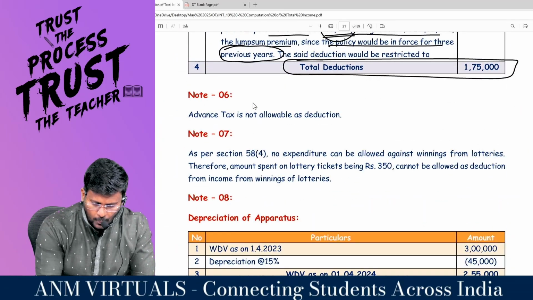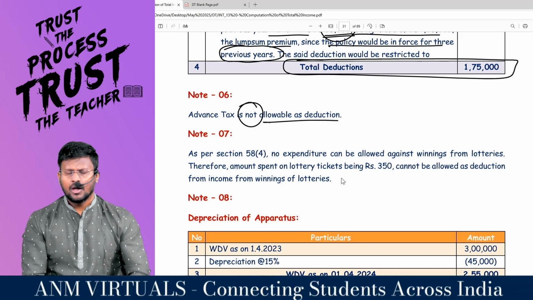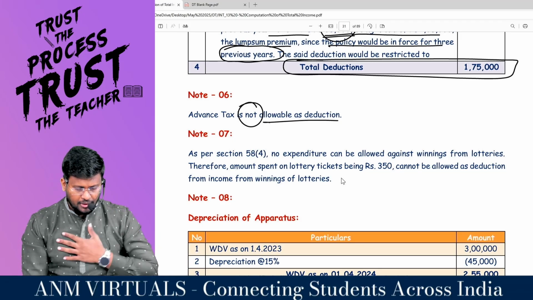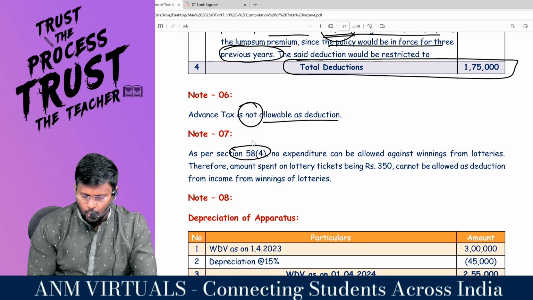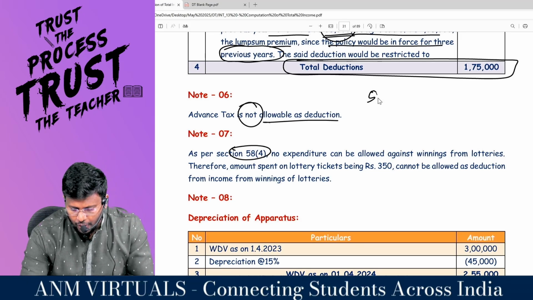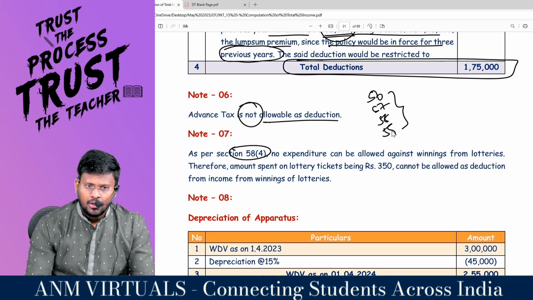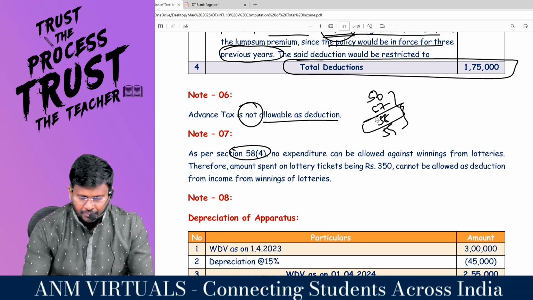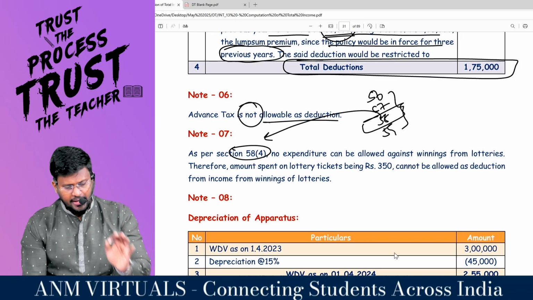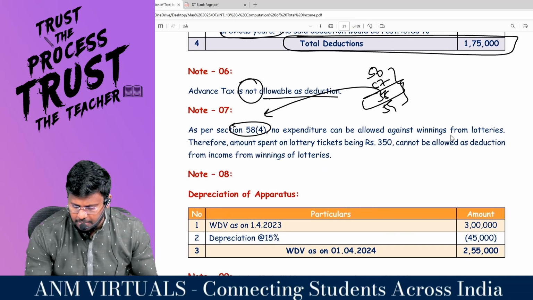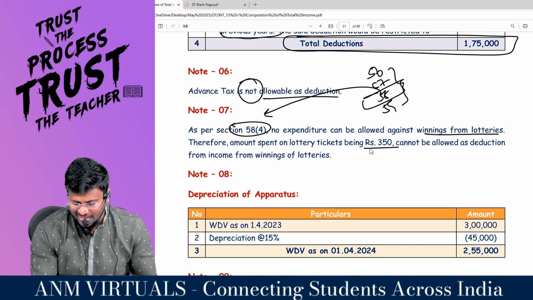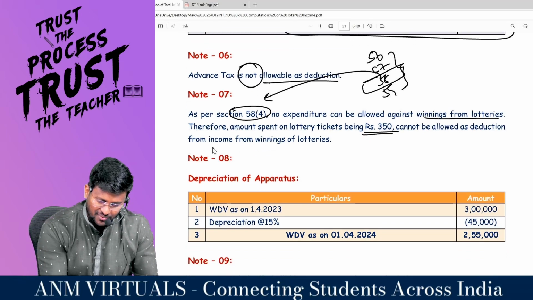Note number 6. Advance tax is not allowable as deduction. Why? Because any income tax debited to the P&L account should be disallowed, and advance tax is a part of income tax. As per section 58(4), we know that under the Act, 56, 57, 58 and 59. What is 56? Charging section. 57, deduction. 58, disallowance. As per 58(4), no expenditure can be allowed against winning from what? Lottery. Therefore, the amount spent on lottery ticket being 350 cannot be allowed as deduction from income from winning of the lottery.